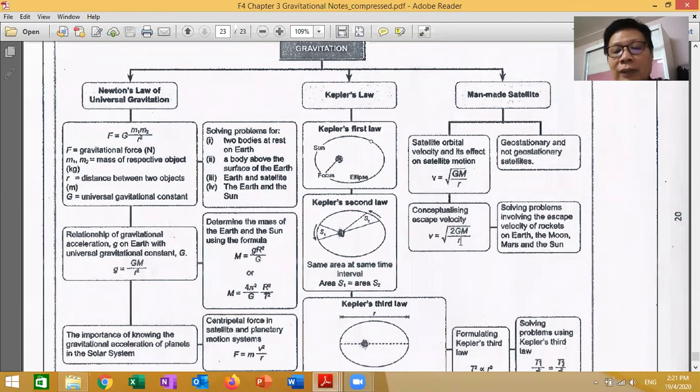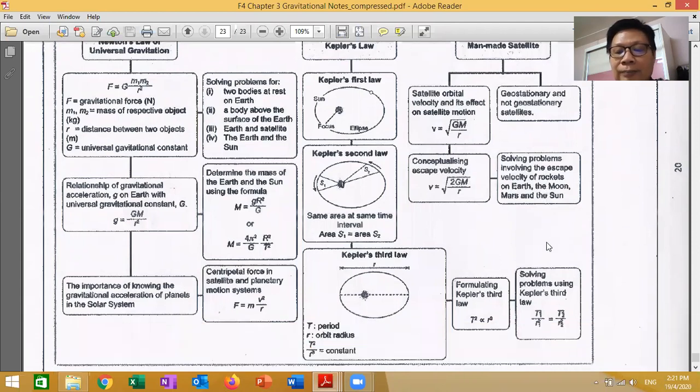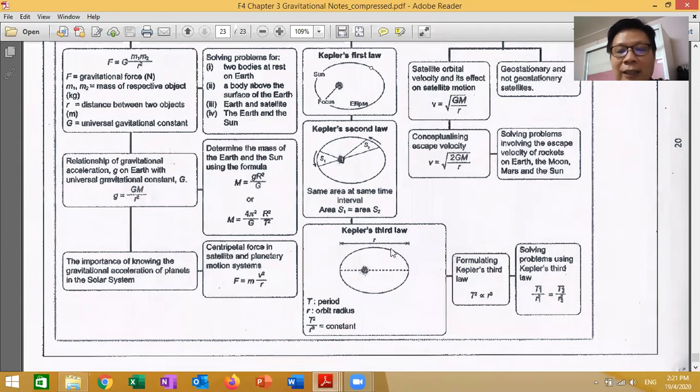So we learned two velocities together. And also we have learned that geostationary and non-geostationary satellites are different. Once you know these formulas, you can solve problems involving escape velocity. For Kepler's law, use the formula, P squared proportional to r cubed, then you can solve problems using the calculator.